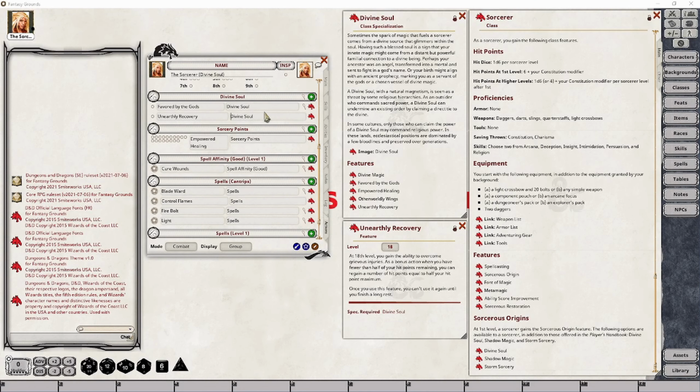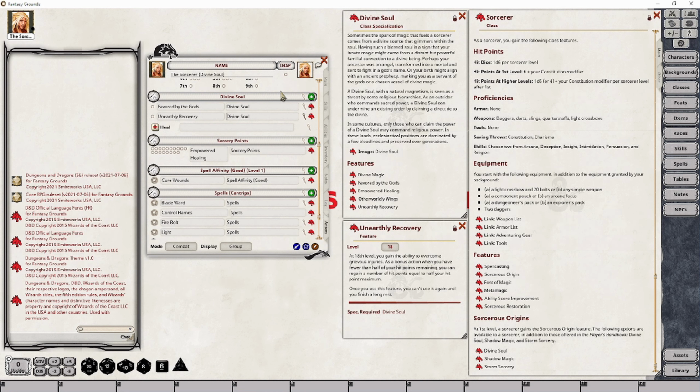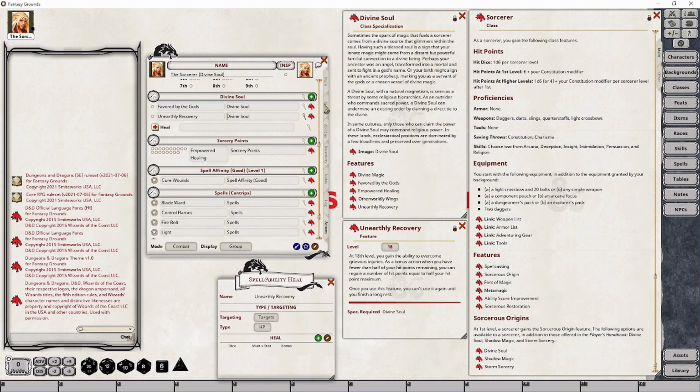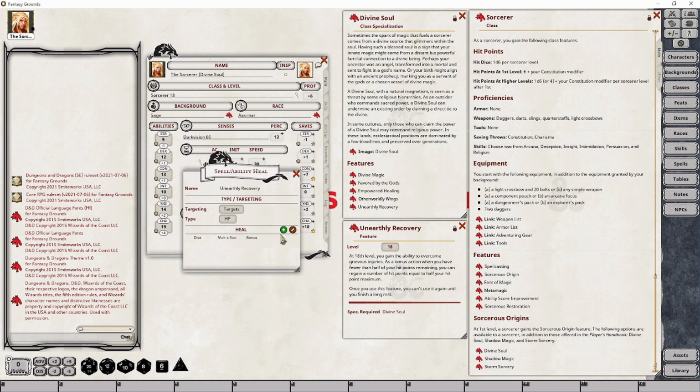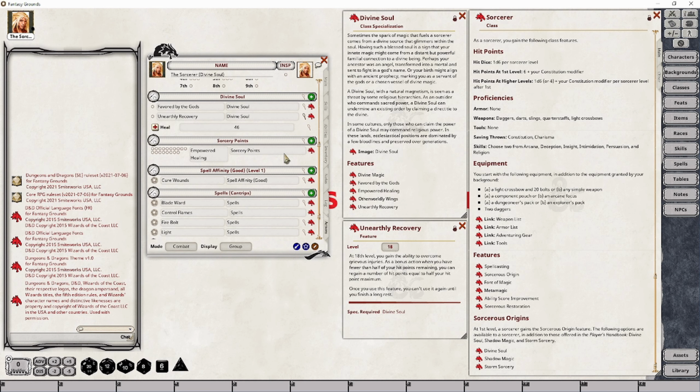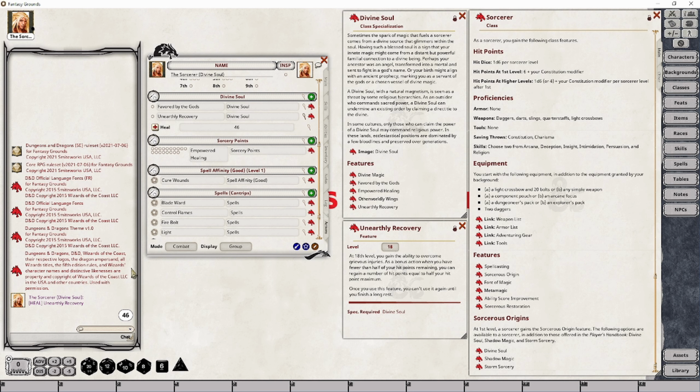The last thing you'll want to do is make sure that you have a method of quickly recovering those hit points. So what I'm going to do is quickly add a heal thing here. I'm going to pop this open and then switch this over to our main tab to get a total idea as to what our maximum number of hit points is. In this particular case, this works out to be 46 hit points. So I'm going to create a new effect. I'm just going to put 46 hit points here, and that's it. Now, when I need to quickly heal myself, I can just go bing, and I've got those 46 hit points recovered.